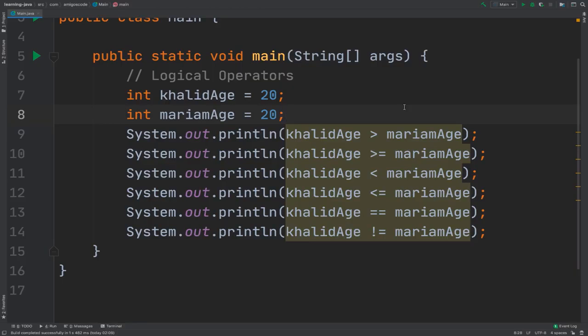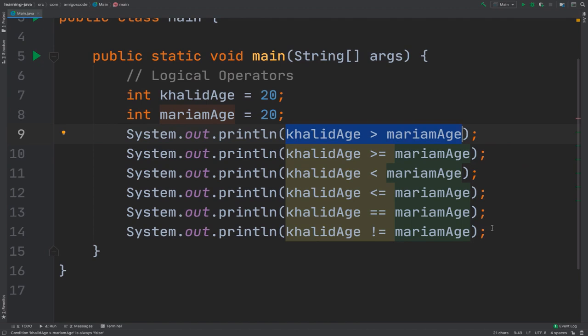Logical operators allow us to combine multiple Boolean expressions. So right here, remember that this returns true or false, right? But what if I want to say that Khalid age is bigger than Mariam and something else? So I want to combine multiple Boolean expressions. That's what logical operators are.